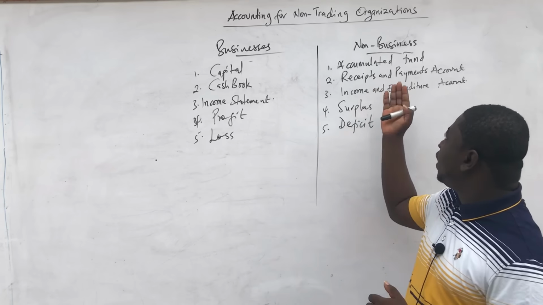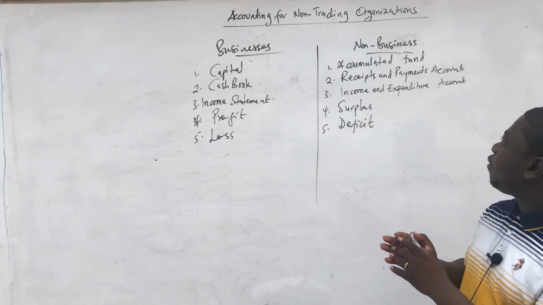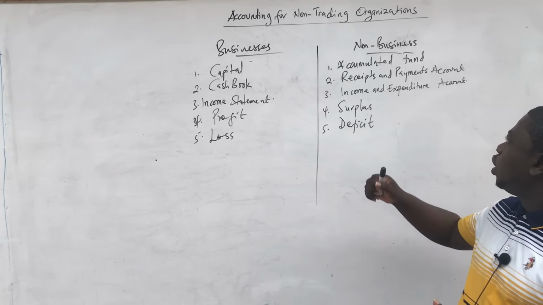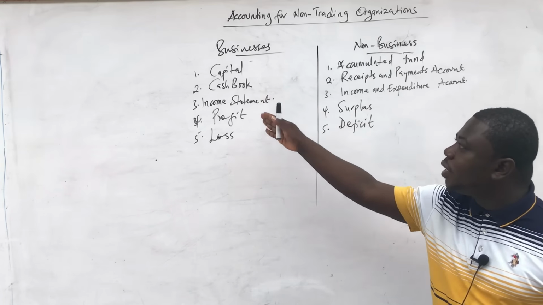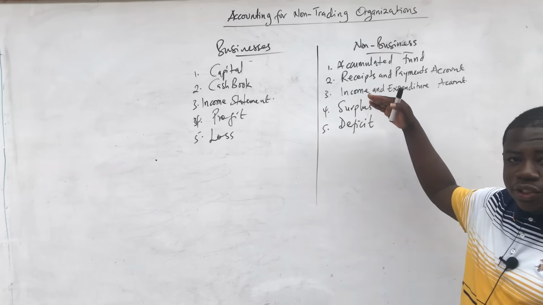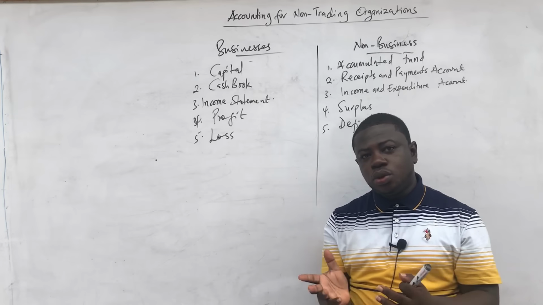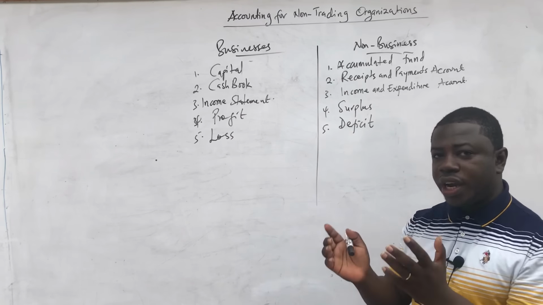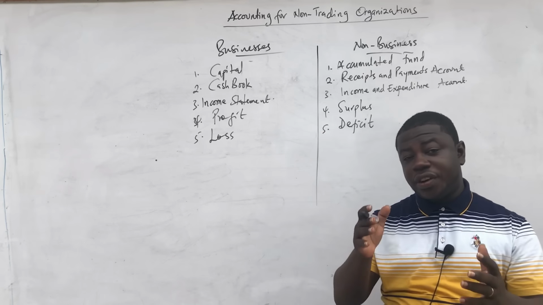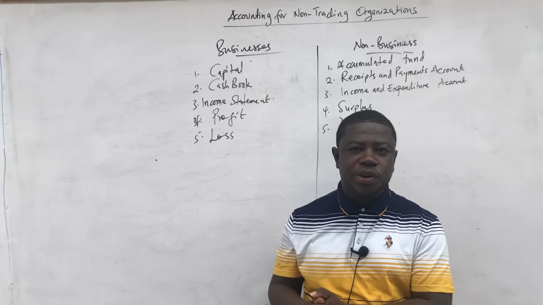Okay, so let us try and understand some of these terms that I've written for the non-trading organization. If you look at the equivalence of them in the businesses, it becomes quite easier to define and understand them. So when we see accumulated fund, that is the total pool of fund that is being used to run the club, association, or whatever it is, that is a non-profit making organization.